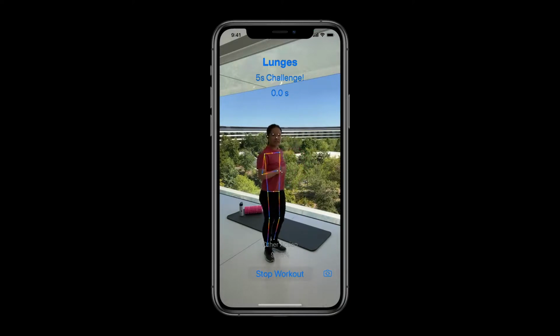And as soon as I stopped, the model recognized my action as other action class now and starts to wait for next challenge, lunges. I'm ready.